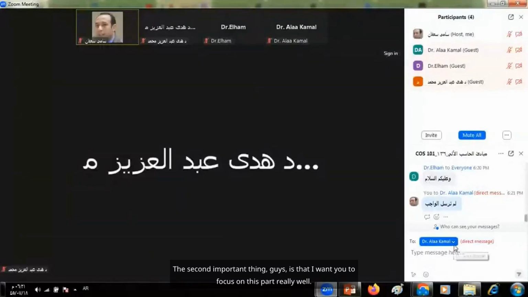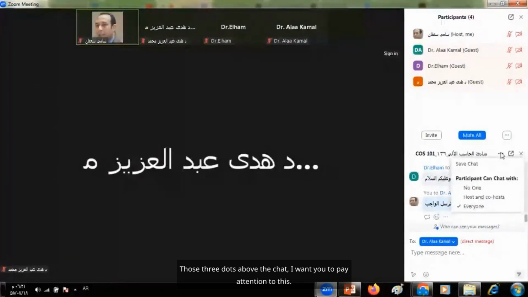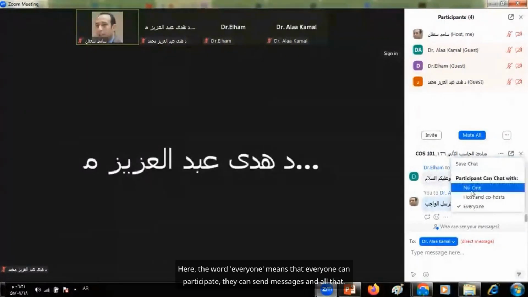The second important thing, guys, is that I want you to focus on this part really well. You see those three dots above the chat? I want you to pay attention to this. There are three options, and many people don't know what they are. Everyone means that everyone can participate. They can send messages and all that.